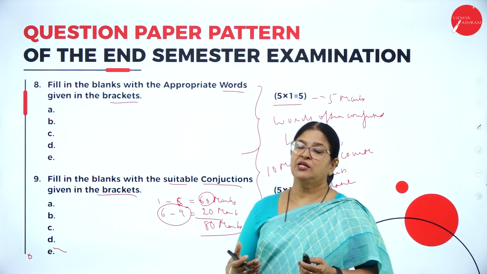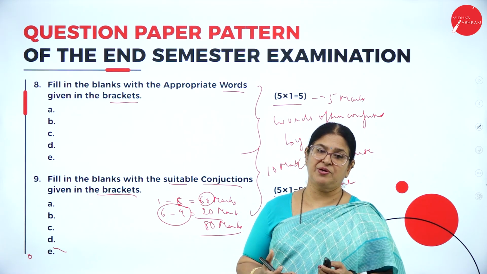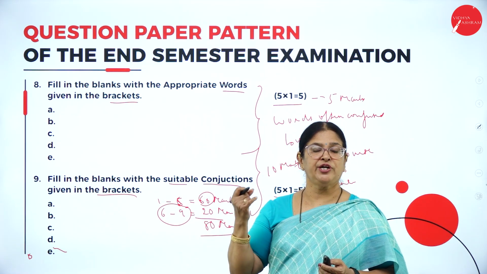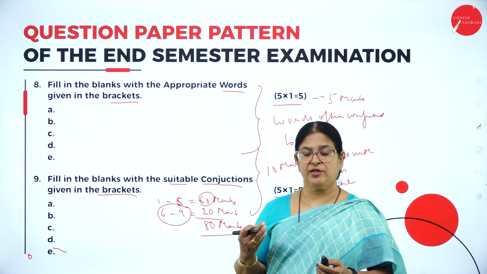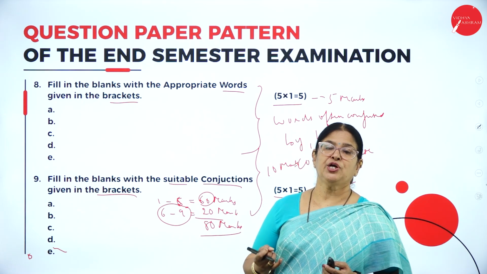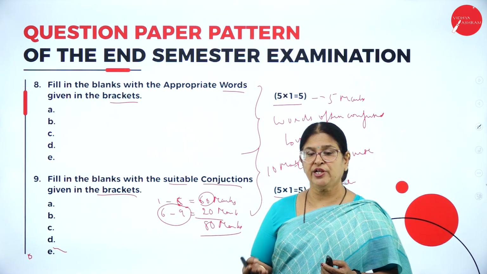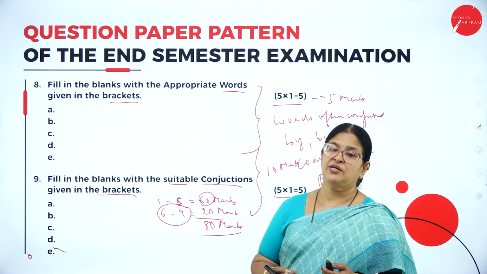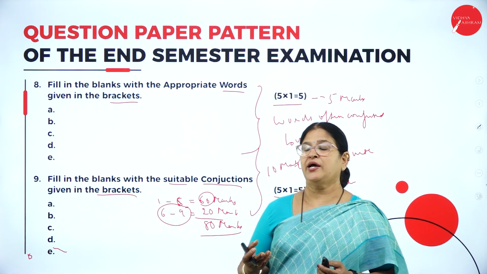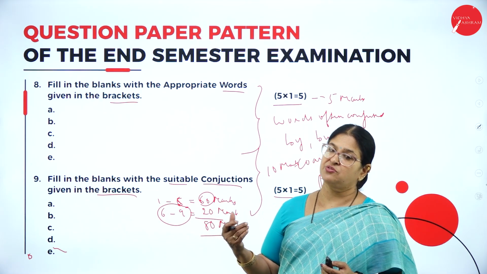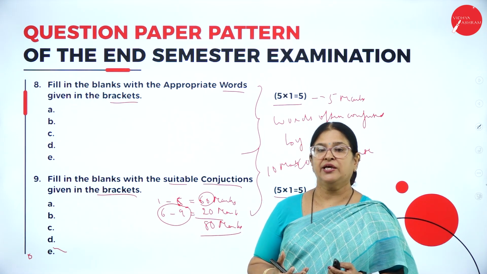Hope I am clear with the pattern of the question paper and the syllabus. Your second sem BCom English syllabus includes 4 units: Unit 1 with 6 poems, Unit 2 with 3 short stories, Unit 3 with 3 essays, and Unit 4 with 4 language components. The internal marks is for 20 marks, which includes the continuous assessment, and the semester end examination is for 80 marks. So total marks for your second sem BCom English is 100 marks.